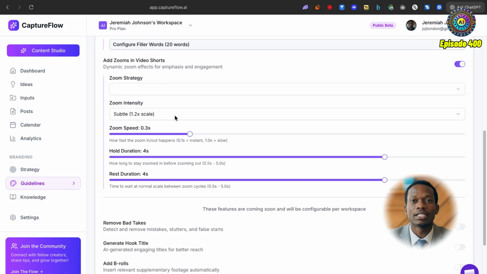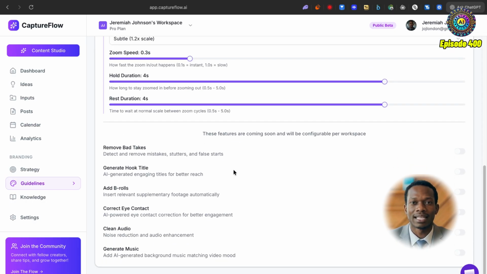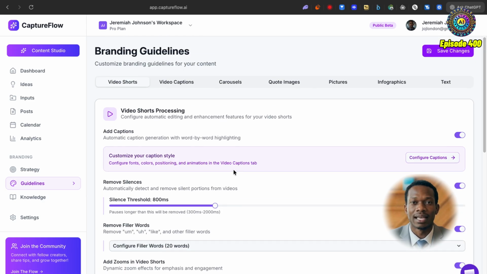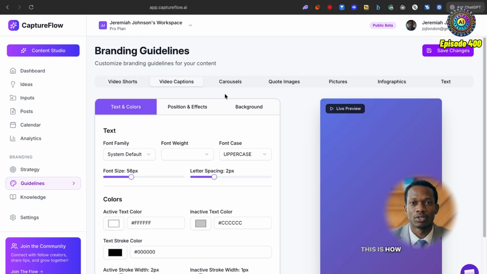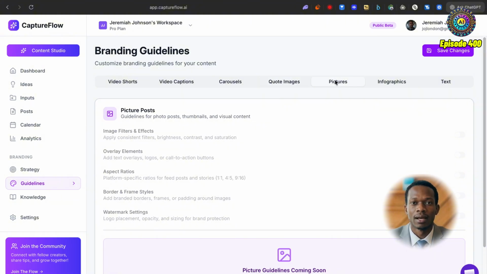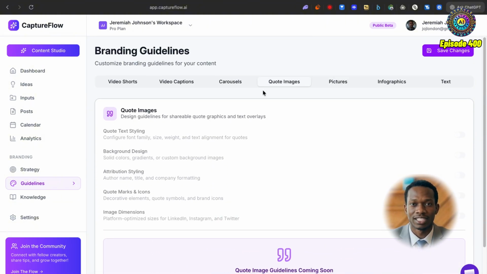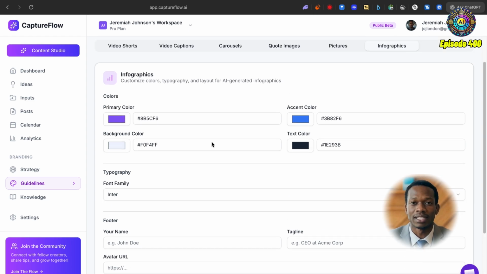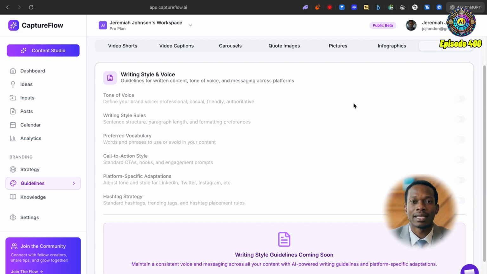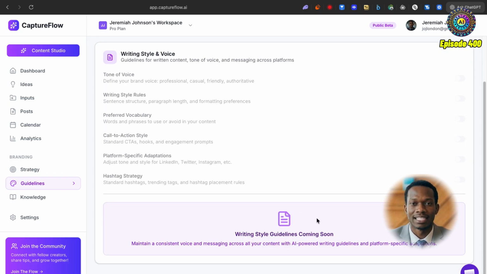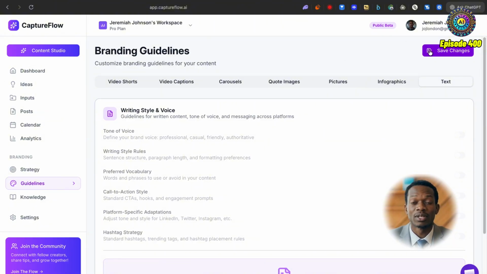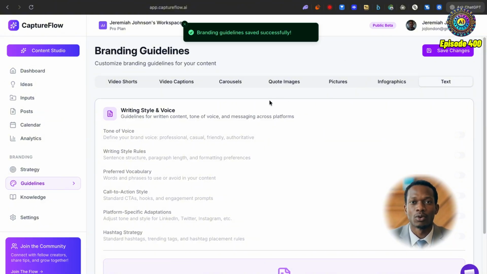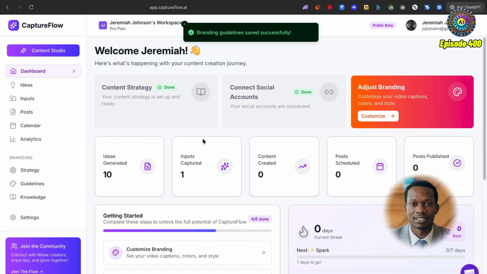We've got zoom strategies as well as intensities. You can even remove bad takes. Wow, you guys have really outdone yourselves here. This is really cool. We've got the video captions, we've got carousels, quote images, pictures that we can have as well. Of course, these are features, as you can see, that will be coming soon with regards to the carousels, quote images, pictures. We can also immediately start tweaking the colors and typography for any AI generated infographics, and we'll have different writing style guidelines coming soon. So yeah, this is really amazing. I'm a big fan of this. I'm just going to save those changes for now, and then we're going to head back to the dashboard.